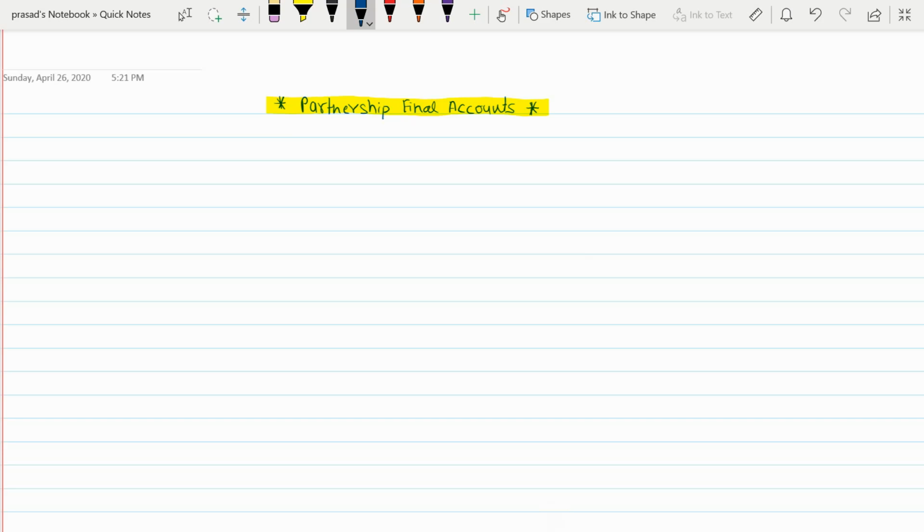What is meant by partnership? As we have studied the sole proprietor business in the 11th standard itself, now in the 12th standard, we are going to deal with topics related to partnership. So it is very important to understand the meaning of partnership first. Partnership means, in very simple language, when two or more persons come together and do their business, and they divide their profits and losses in a predetermined ratio, that business form is called a partnership business.